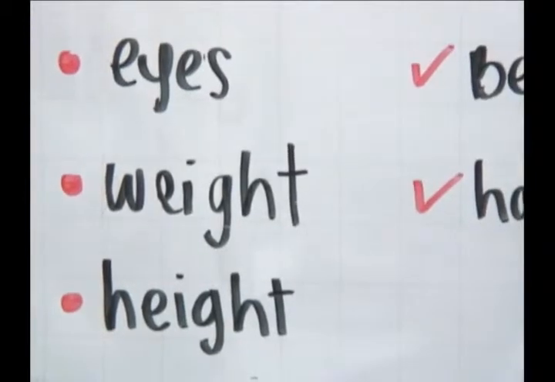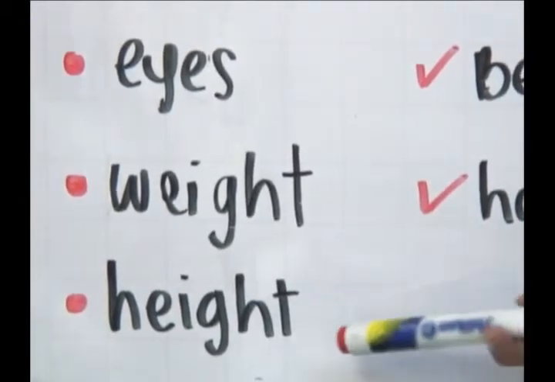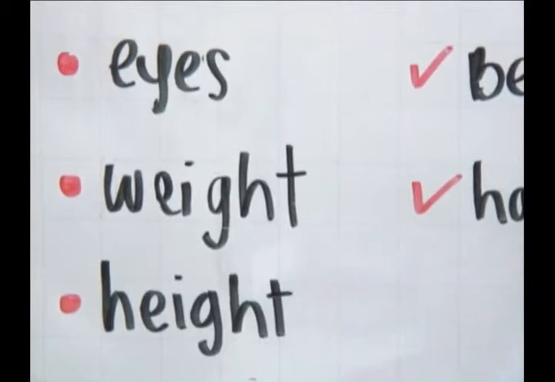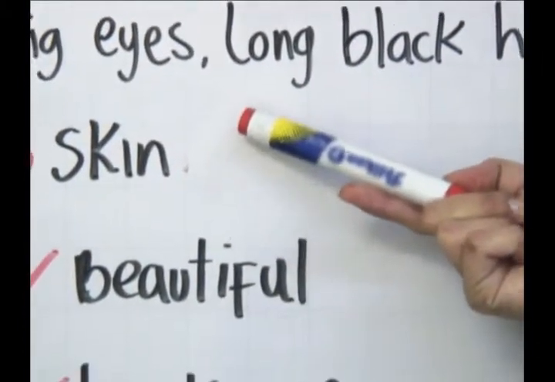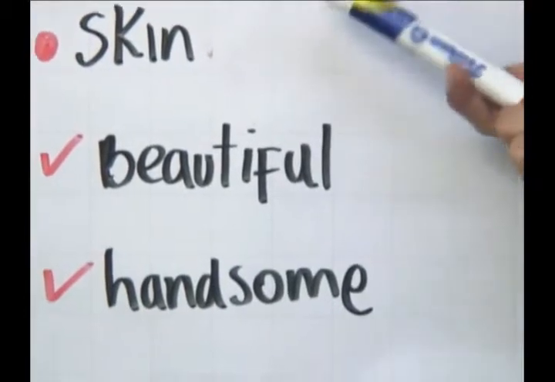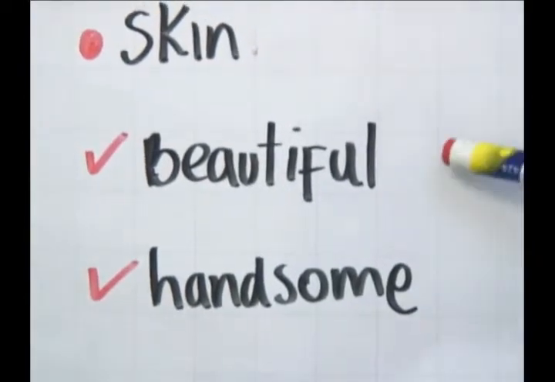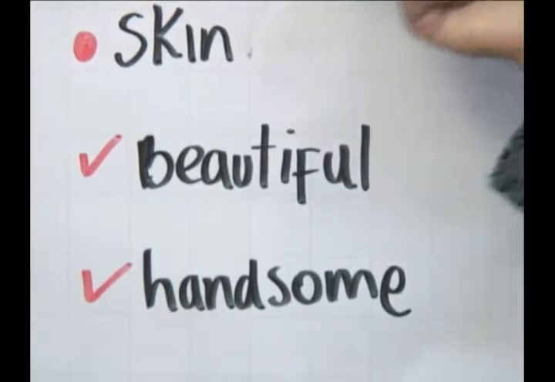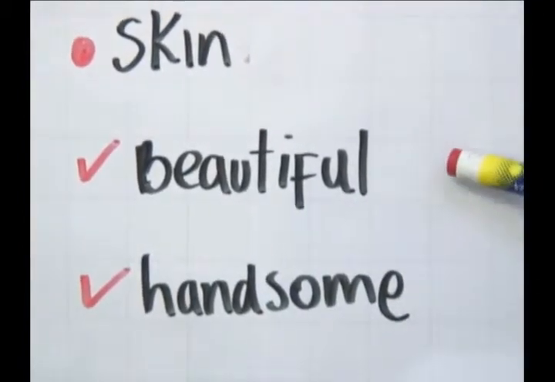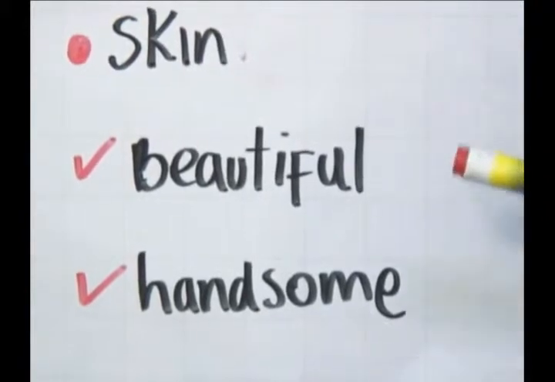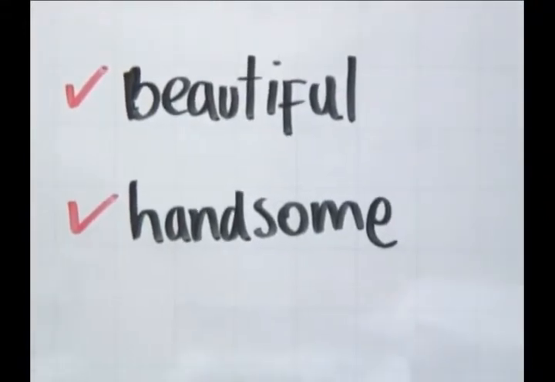is fat or thin, height, if the person is tall or short, skin, what is the color of your skin? For example, mine is white. And of course, physical appearance is about what you can see. So you can say if someone is beautiful, if she's a woman, or handsome, if he's a man.